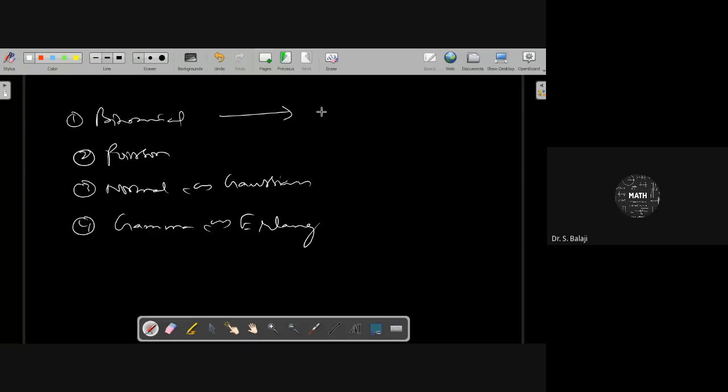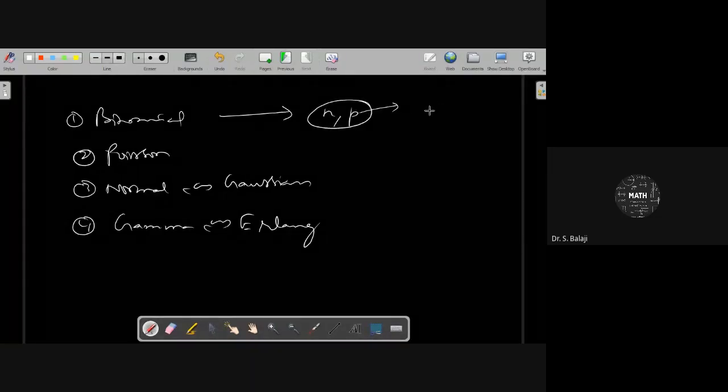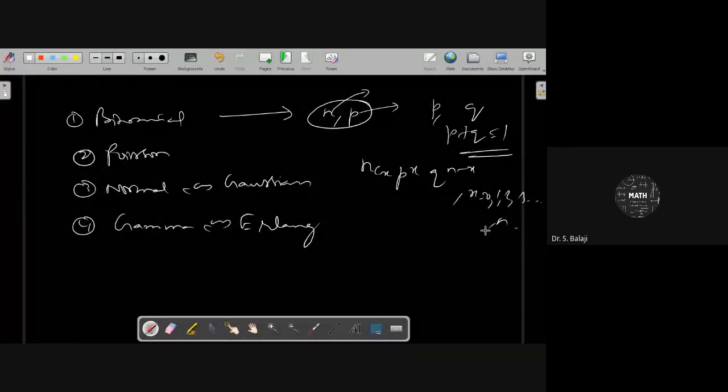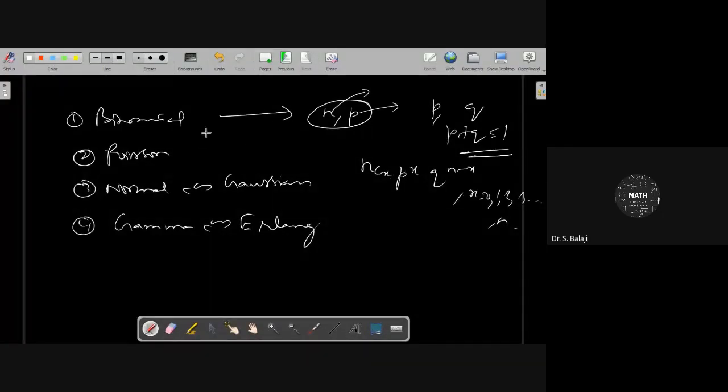Binomial: whenever you have only two probability values, p for success and q for failure, such that p plus q is equal to 1, and you repeat the trials many times, you can use the binomial PDF, nCx p power x q power n minus x, to get the probability of successes up to n trials.